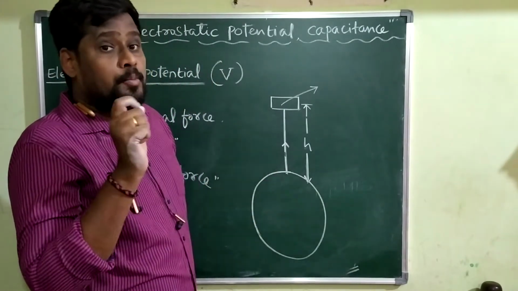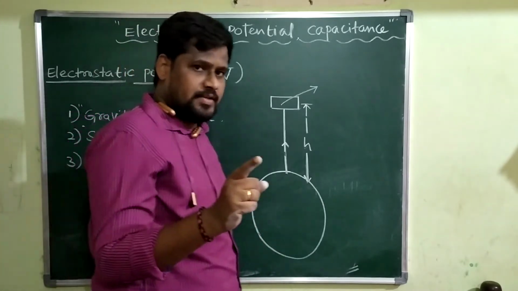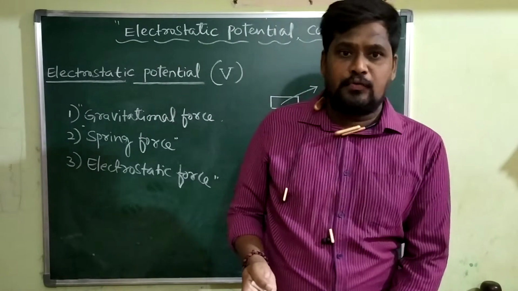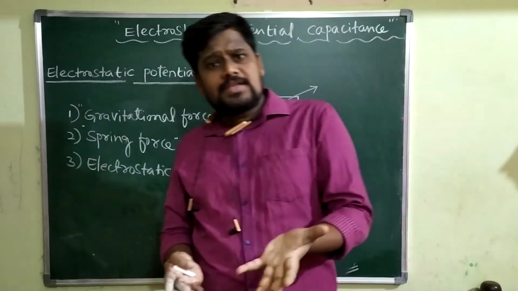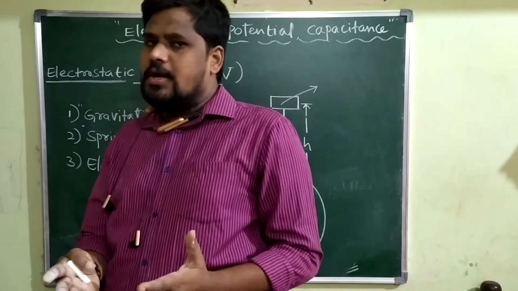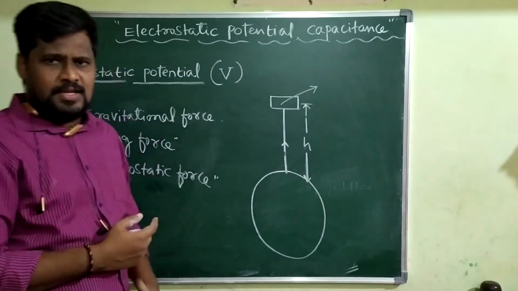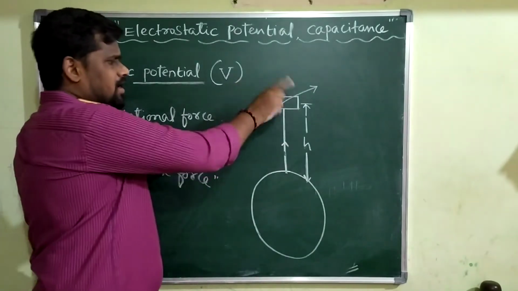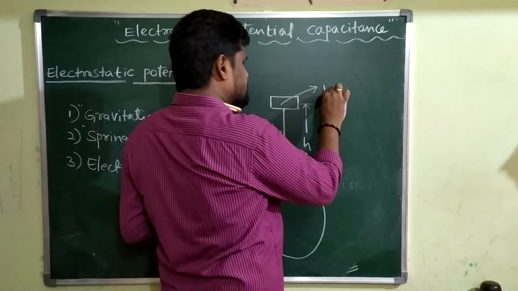Any object from the surface of earth, if it is displaced to a certain height above the surface of earth, is going to store energy. That energy is called potential energy.